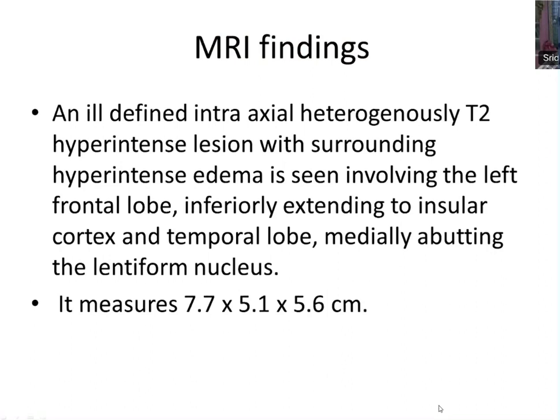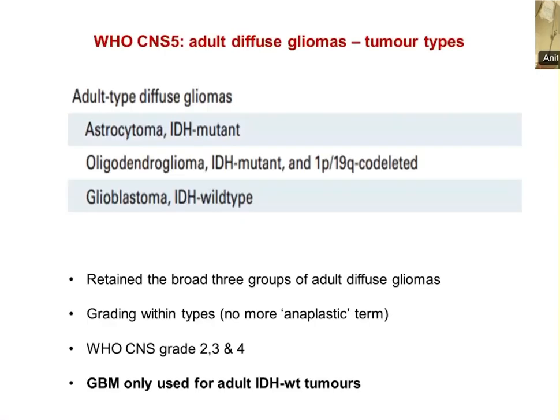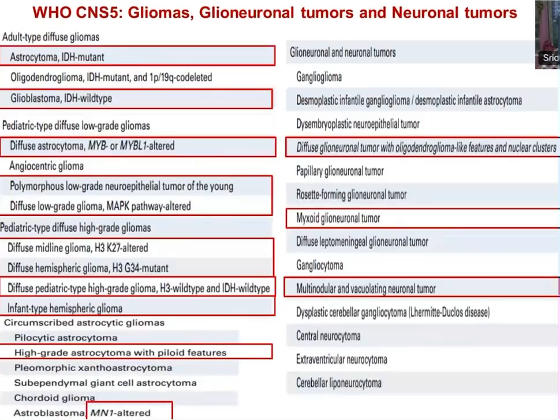Frontal lobe lesion. So when you read first line is ill-defined, what does it mean? It is not circumscribed. Yeah. So if you go back to your classification, you have got one group of tumor as circumscribed glial tumors, right? Yes. If you go back, you remember? What is this? Circumscribed astrocytic glial.